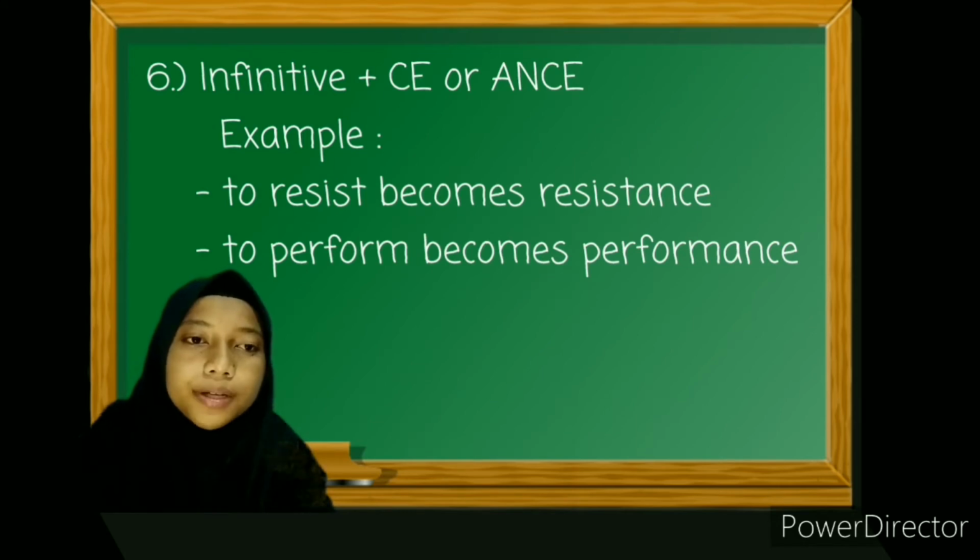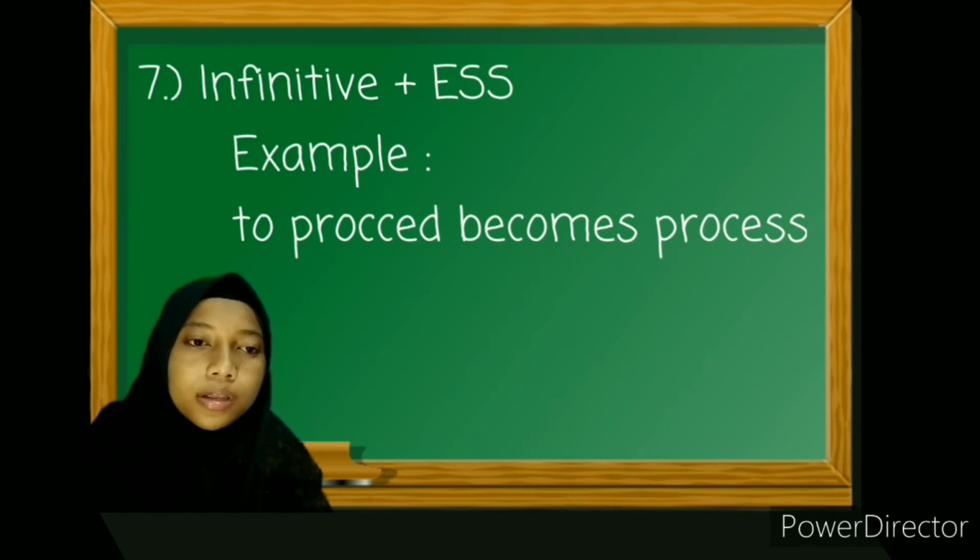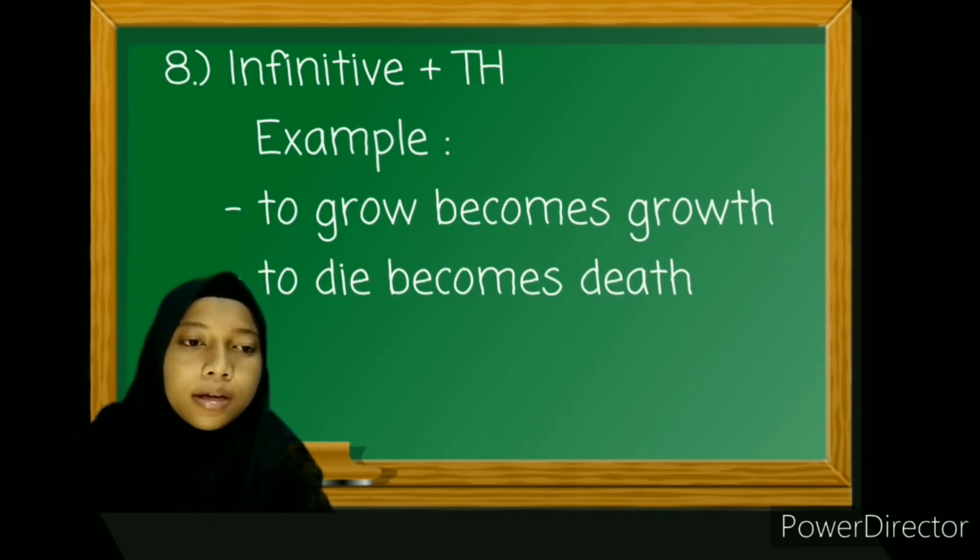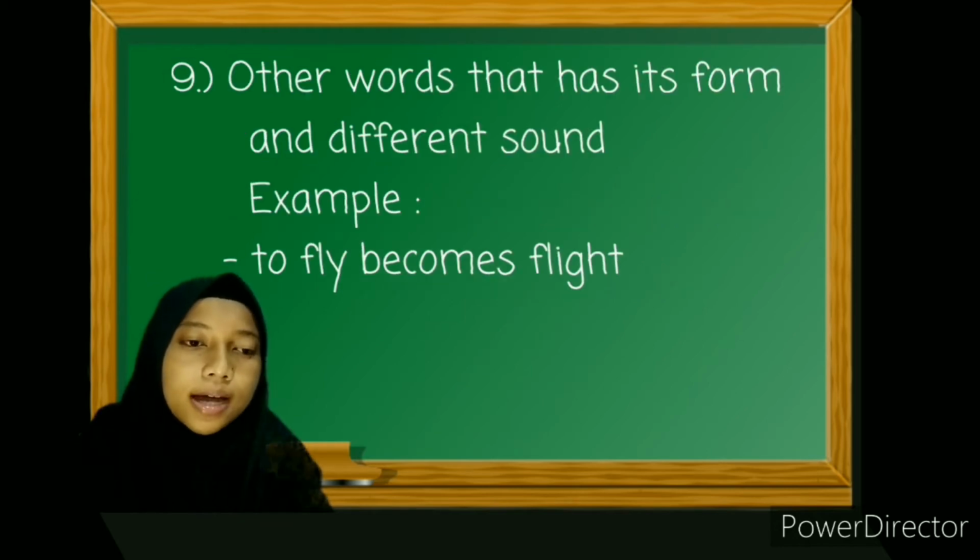6. Infinitive plus ance or ence. For example, to resist becomes resistance. To perform becomes performance. 7. Infinitive plus ess. For example, to proceed becomes process. 8. Infinitive plus th. For example, to grow becomes growth. To die becomes death.